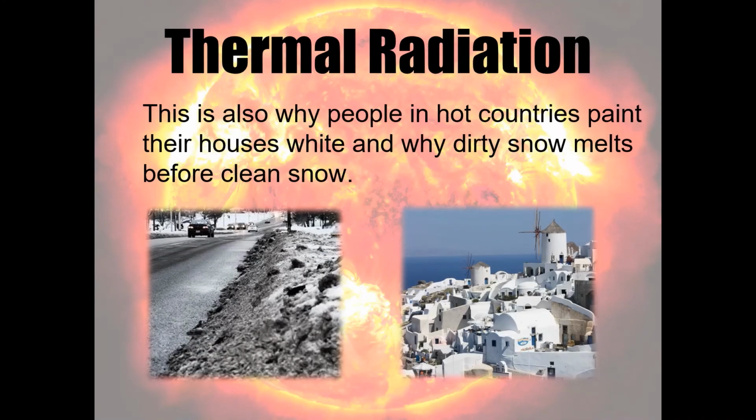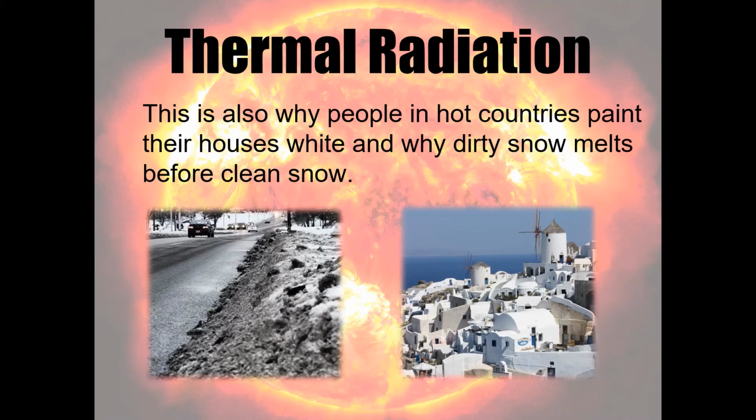Two other examples of where the amount of thermal radiation being emitted by a surface is going to be seen is with dirty snow, for one. So the diagram on the left shows some dirty snow on the side of a road, and you'll notice that it's always the dirty snow that melts before the white snow. Why is this? Well, because that white surface is reflecting lots of the radiant heat, whereas the dirty brown surface is going to absorb lots of that thermal radiation. As a result, the brown, dirty, muddy snow is going to melt a lot quicker than the white snow.